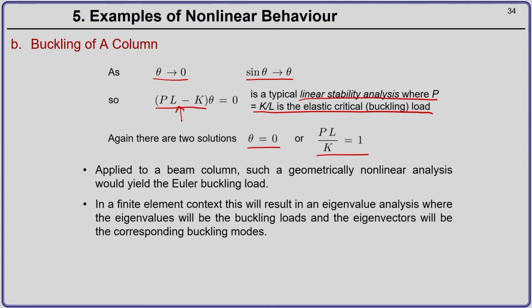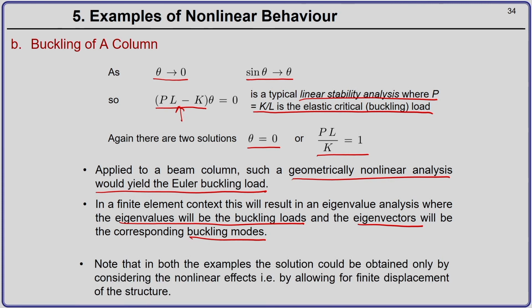When applying this to a beam column, such a geometric nonlinear analysis will yield you the Euler buckling load. In the finite element context, the eigenvalue analysis will give you eigenvalues which are nothing but the buckling loads, and the eigenvectors of that analysis will give you the buckling modes. So, eigenvalues give the buckling loads and eigenvectors give the buckling modes.